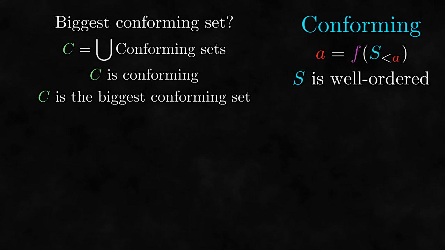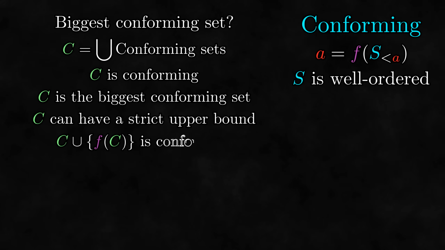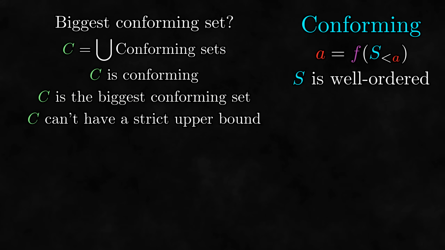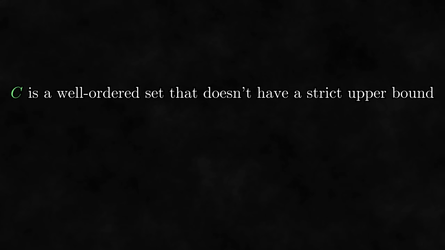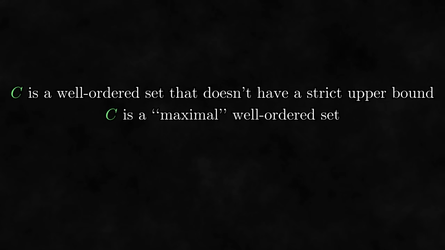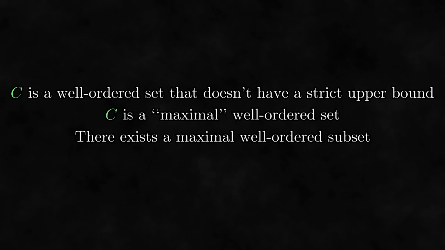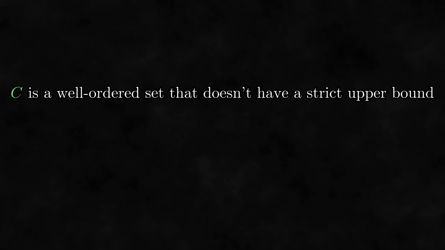In particular, it means that C can't have a strict upper bound. For if it did, we could add f of C to C to get a bigger conforming set, but C is already the biggest conforming set. So what we now have is a well-ordered set C that doesn't have a strict upper bound. In some sense, this means that C is maximal, so we have now proven that there exists a maximal well-ordered subset. It's interesting to note that up until this point, we still haven't utilized the fact that every chain has an upper bound. Thus, we have actually managed to prove that there exists a maximal well-ordered subset in all partially ordered sets. Thankfully, at this point the proof of Zorn's lemma itself is simple.